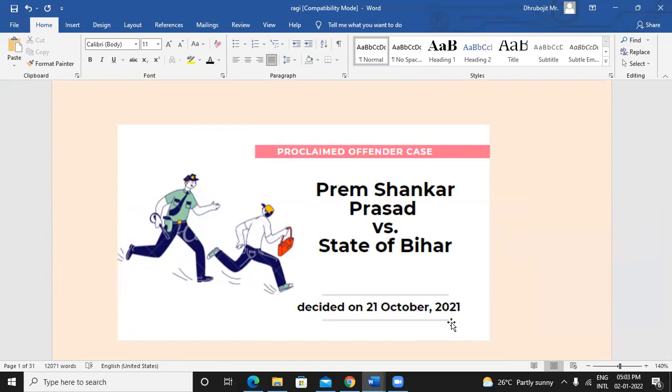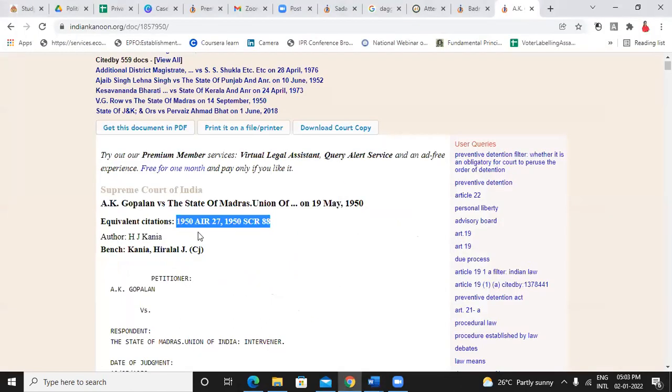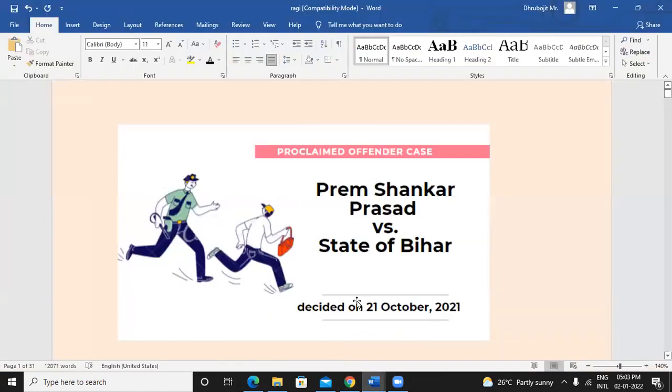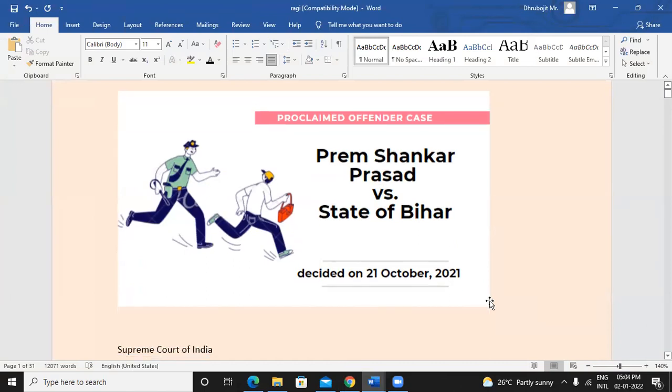Correct. It is the publication detail that we get, right? In which reporter, in which year, in which volume, in which page number it was published, we get that detail. And for these latest cases, because they are yet to be published, the decision came only on 21st of October, so you don't get the citation.